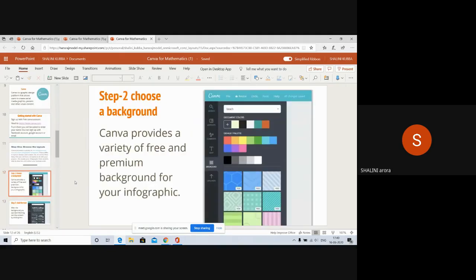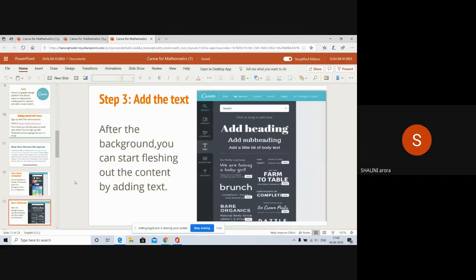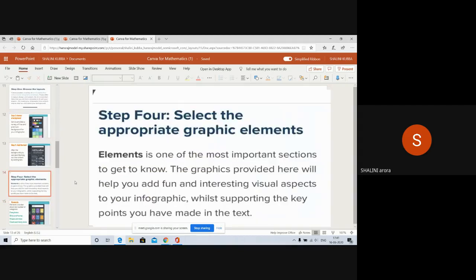After selecting your template, the next step is to choose a background. It provides a variety of free and premium backgrounds for your infographic, as you can see on the screen also. After you have selected the background, you can start fleshing out the content by adding your text.